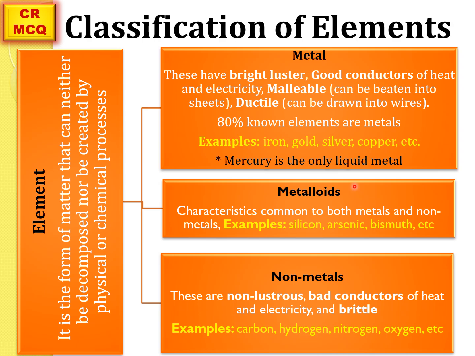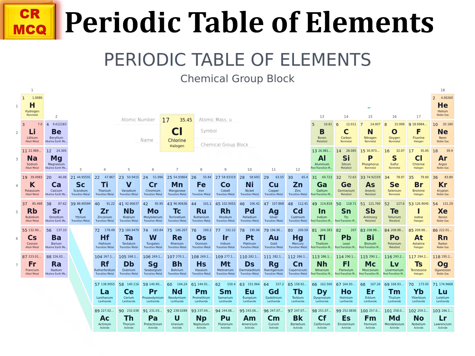Metalloids are the type of elements which have characteristics common to both metals and non-metals. Examples are silicon, arsenic, and bismuth, etc. All the symbols written in the periodic table are the elements. These are divided into different categories. These are the metals. Here are the alkali metals and these are the non-metals.